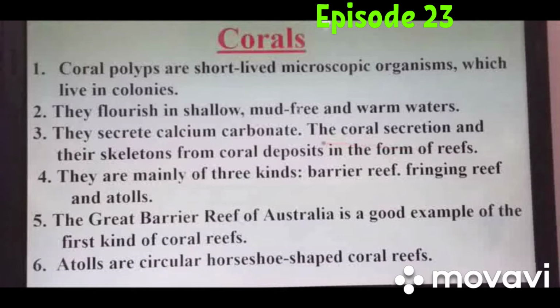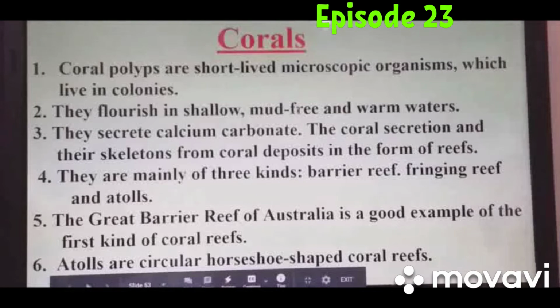Whatever calcium carbonate they release from their body, when they die, their skeleton is actually converted into a hardened rock. Reef means a rock. In this way there is a formation of coral rocks. They are mainly of three kinds: barrier reef, fringing reef and atolls.